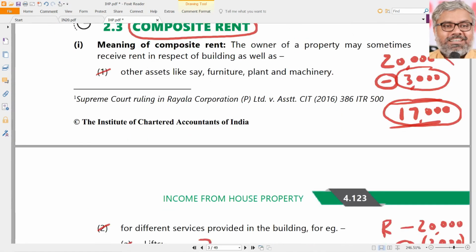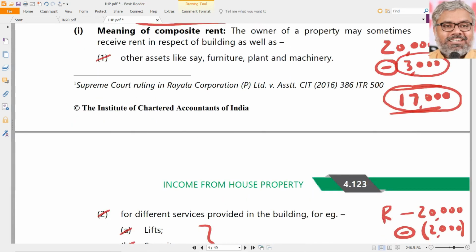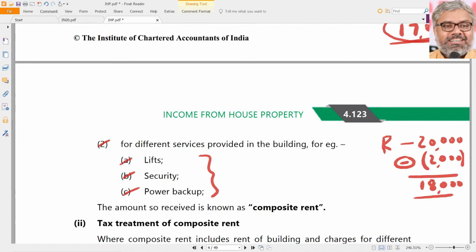But in these cases, it is not correct because it is majorly income from house property. Additionally, if some sofa or one television is provided, that is not going to make it income from other sources completely. And in general, in these cases, it is separable also. It is not rocket science to separate the value of furniture from the rent, and it is not going to be difficult to separate the value of the maintenance amount from the rent.